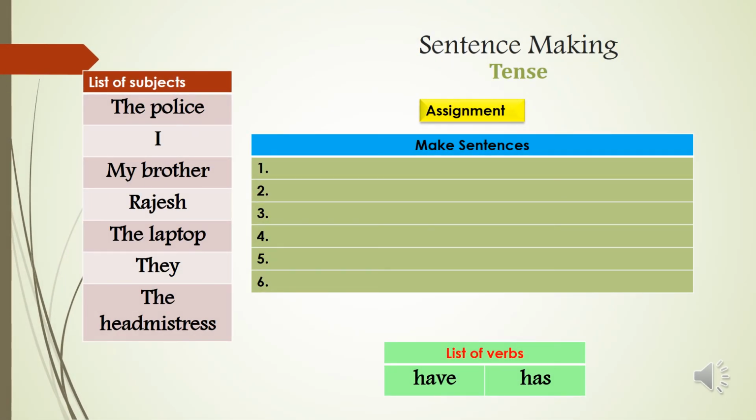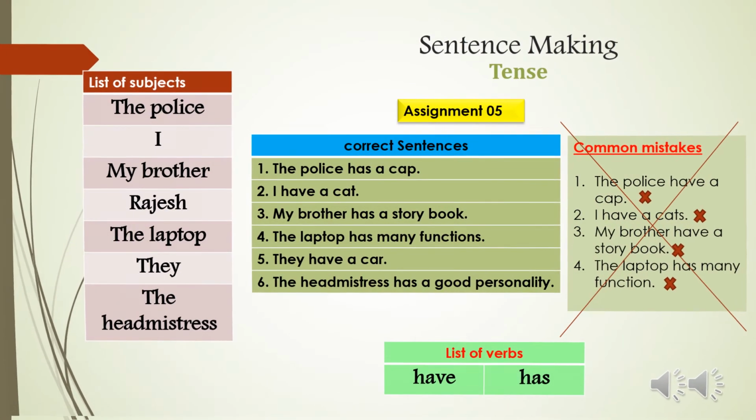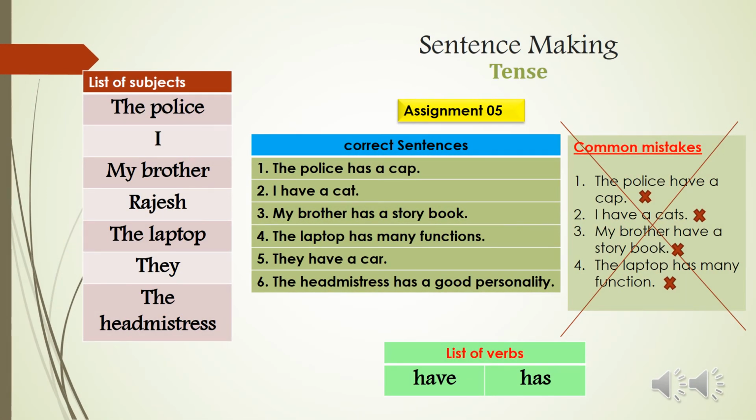Assignment 5, the list of subjects were the police, I, my brother Rajesh, the laptop, they and the headmistress. And the list of verbs was have and has. Let us discuss the common mistakes again. The police have a cap. Students write like this, but the police has a cap, okay?